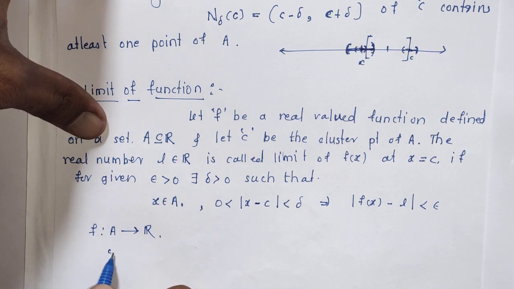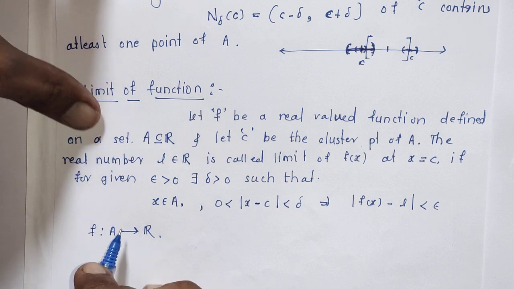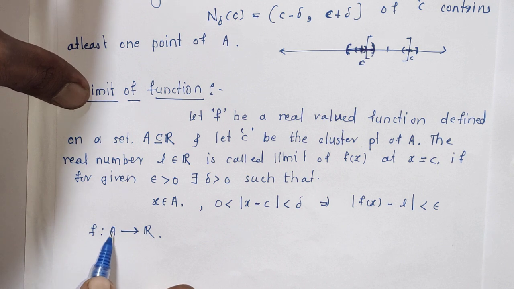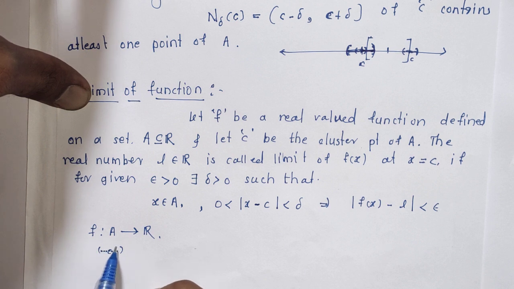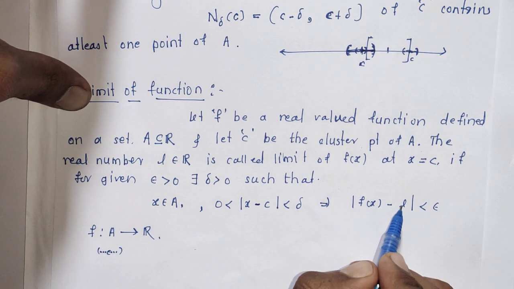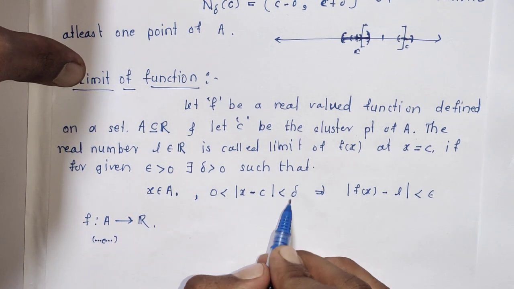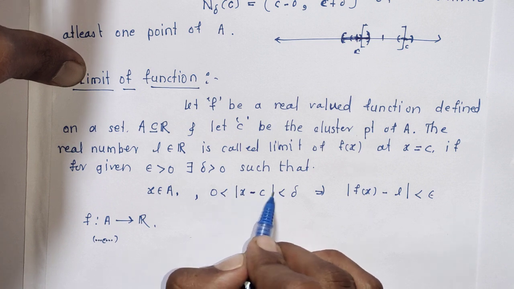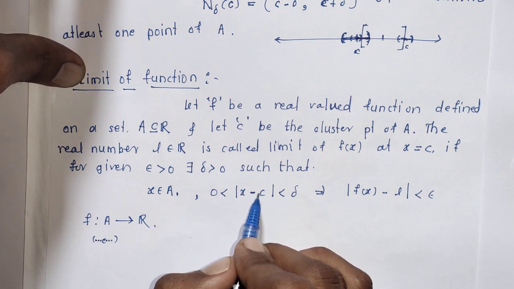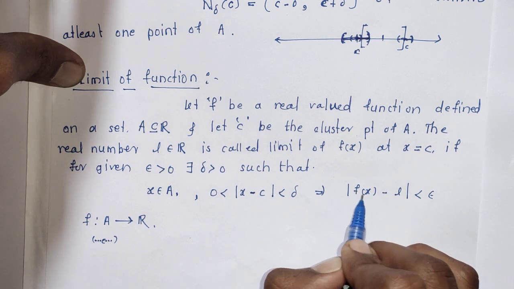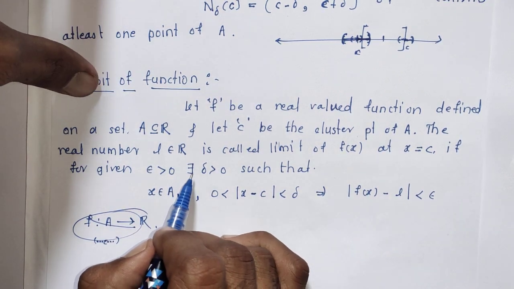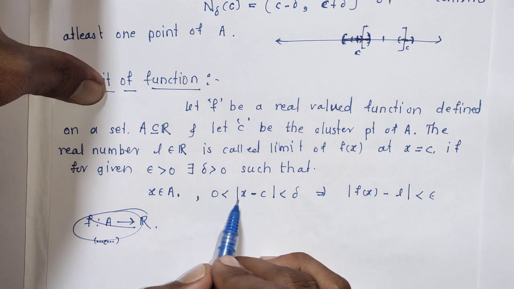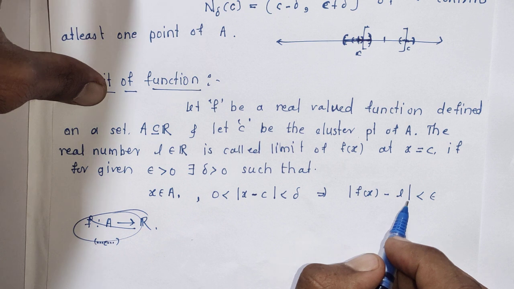Here C is a cluster point of A. This means there are some elements of A which are in the deleted delta neighborhood of C. Then the images of those elements must be very close to L. That is, for given any epsilon positive, there exists some delta positive such that for x belongs to A, 0 less than mod x minus C less than delta implies mod f of x minus L less than epsilon.